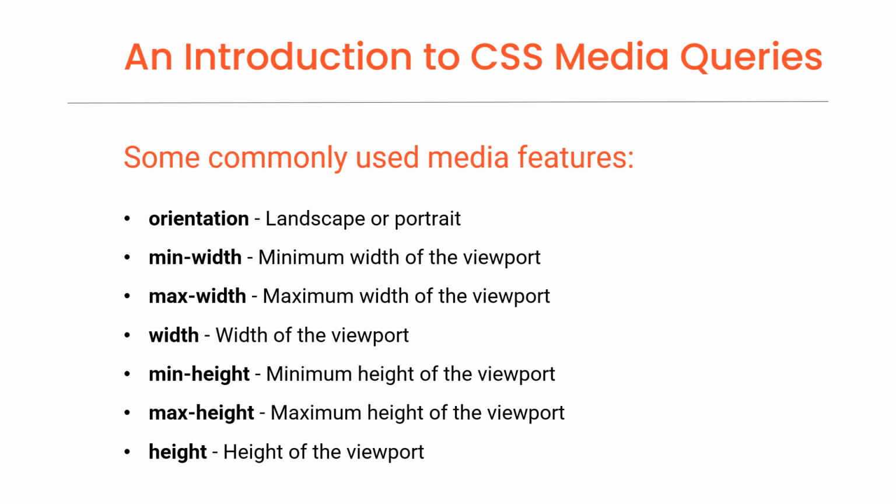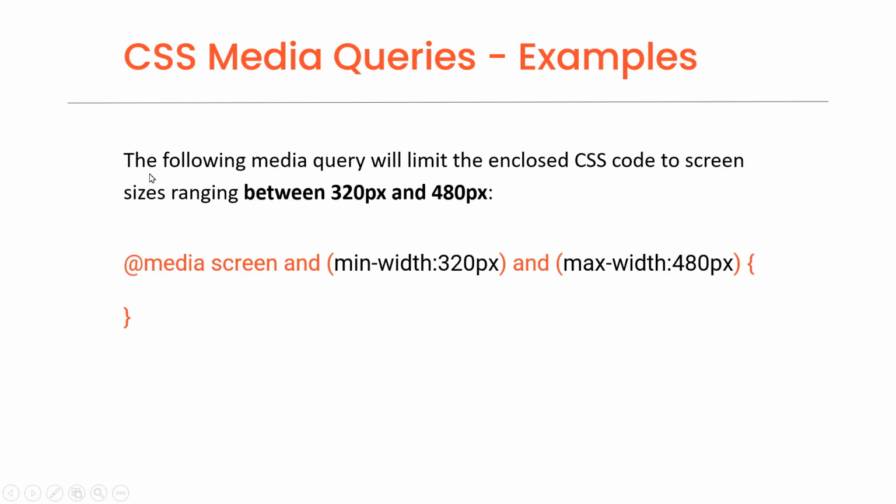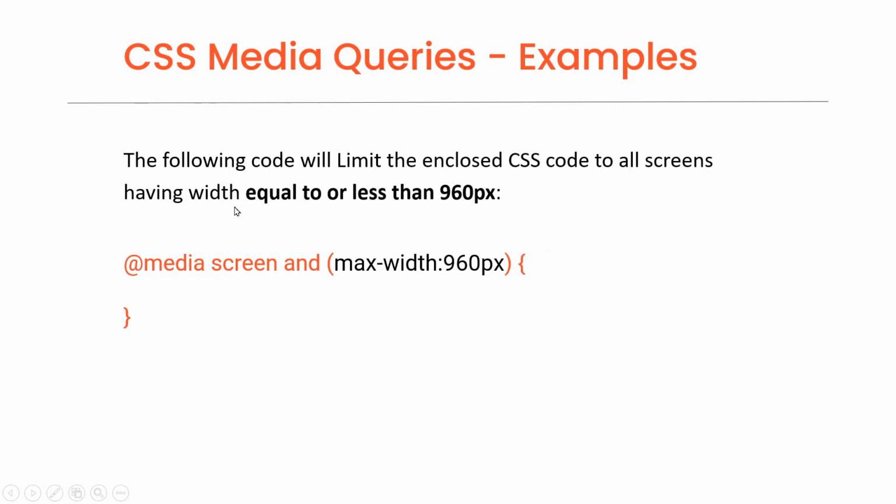Now, we will look at a few examples. The following media query will limit the enclosed CSS code to screen sizes ranging between 320 pixels and 480 pixels. The following media query will limit the enclosed CSS code to all screens having width equal to or less than 960 pixels.